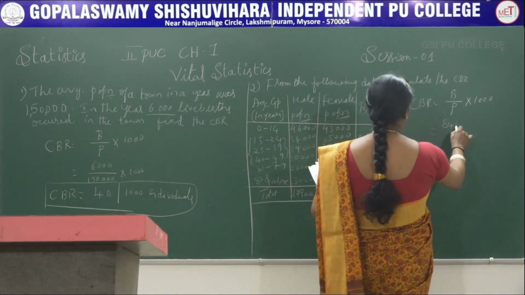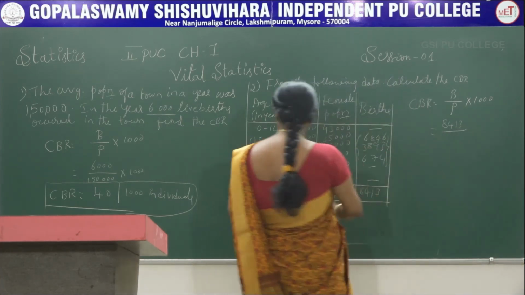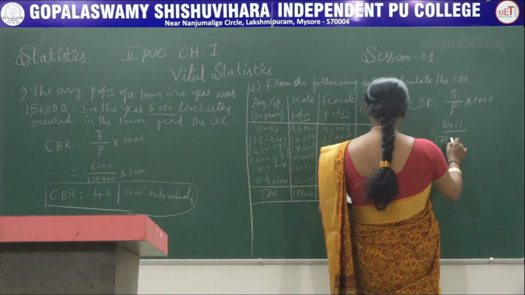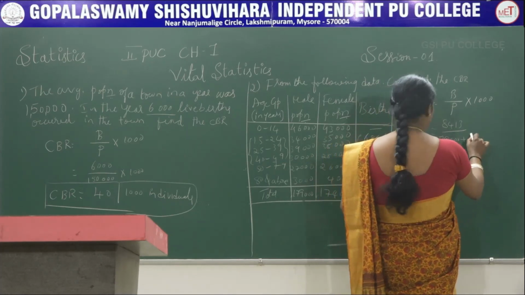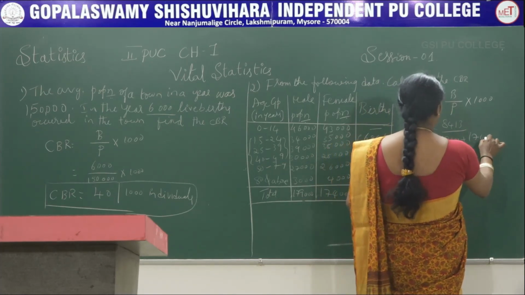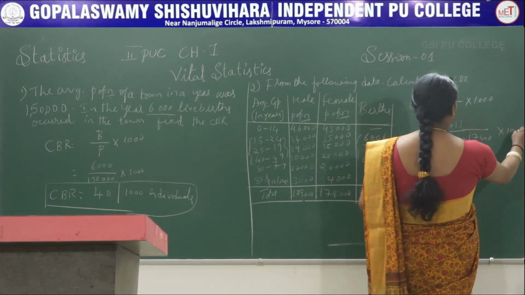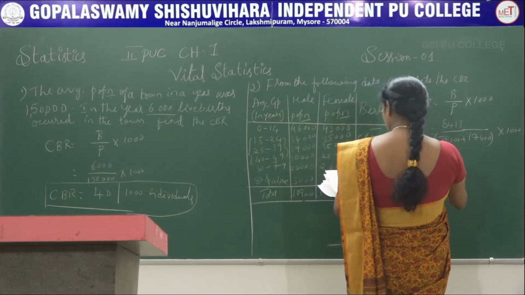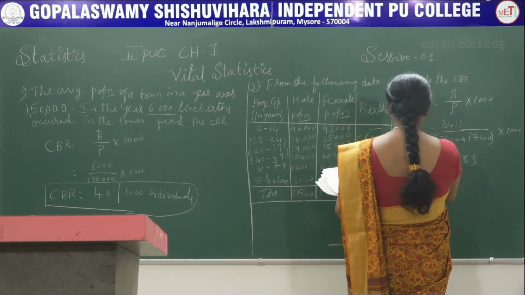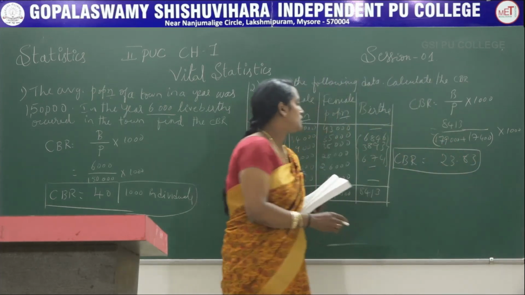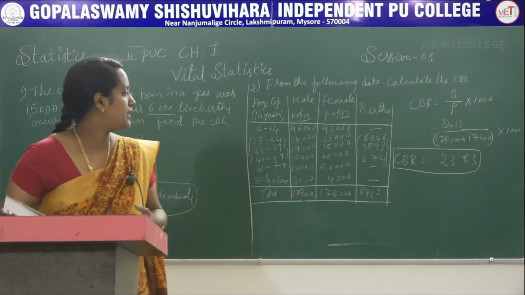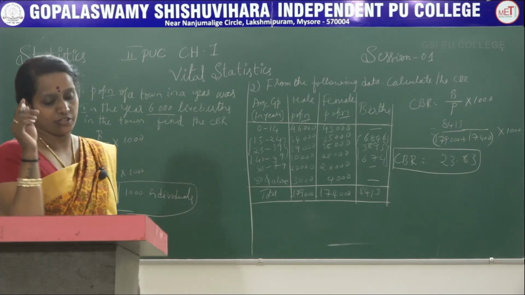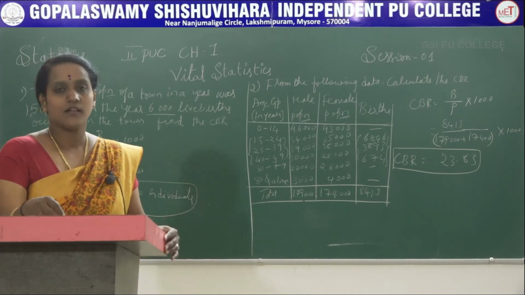Substitute that: 8,413 divided by the male population plus the female population, 17,900 plus 17,400, into 1000. So CBR is equal to 23.83. So the crude birth rate is 23.83 per 1000 individuals.